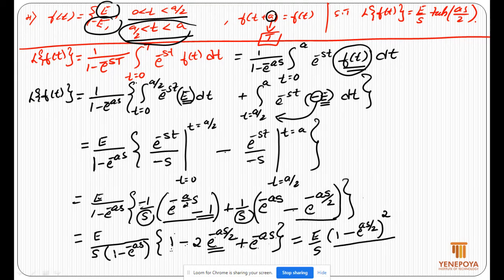Similarly, denominator, it's in the form a square minus b square. A is equal to 1, 1 square minus e power minus as by 2 the whole square, that is e power minus as. E power minus as by 2 the whole square is e power minus as. So a square minus b square is a plus b into a minus b, so 1 plus e power minus as by 2 into 1 minus e power minus as by 2. Here one of the terms gets cancelled. That is 1 minus e power minus as by 2 gets cancelled. So finally we will get,